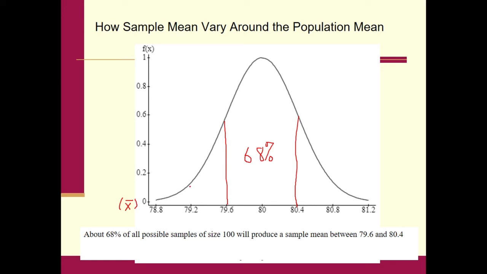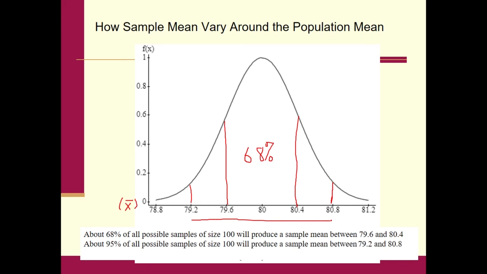What about from here to here? What percentage of all samples will produce a sample mean between 79.2 and 80.8? Hopefully you said, oh, about 95%, empirical rule stuff, right? And then if we go out one more standard deviation, we would be at 78.8 and 81.2, right?